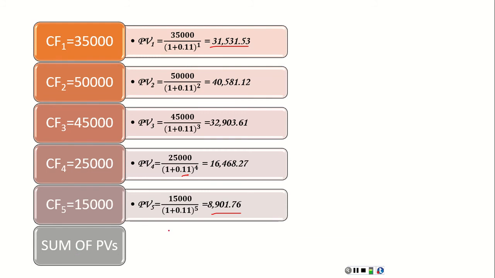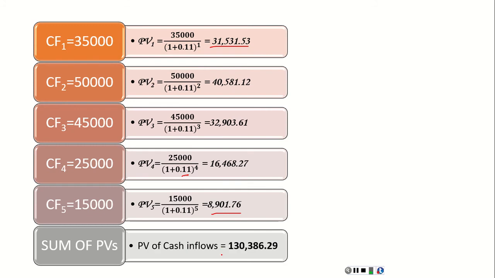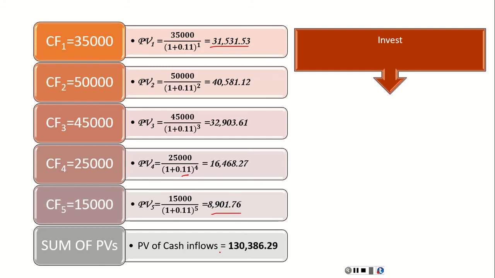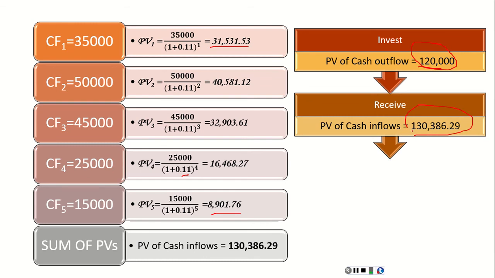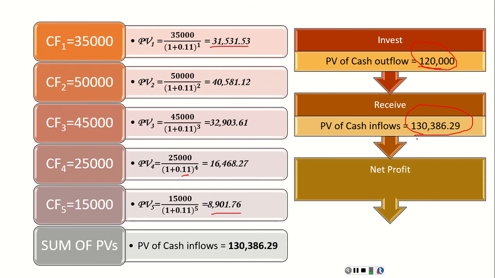So we can calculate the summation of all present values to be $130,386. So the firm is planning to invest 120,000 today to receive $130,386. Is it worth it or is it not worth it? So the net profit will be 10,386. This is called net present value.